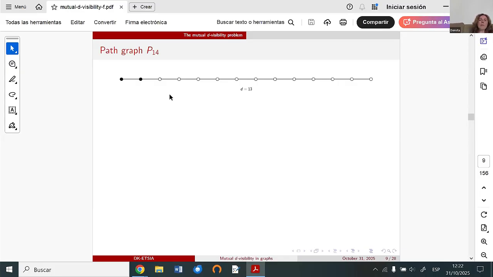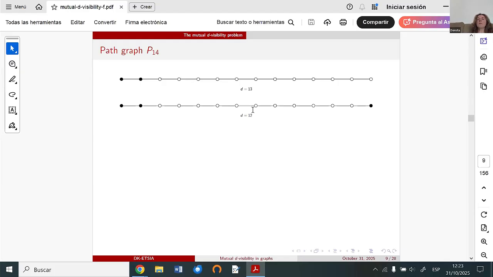But in this case, if D is equal to the diameter of the graph, then we have the standard mutual visibility problem, and we are looking for the mutual visibility set. But interesting is when D is less than the diameter of the graph.